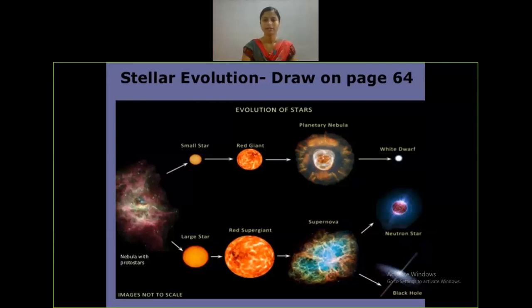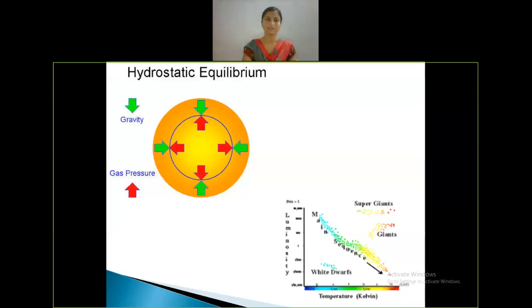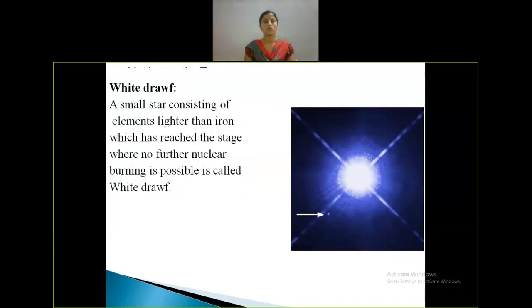The next topic is the white dwarf. A white dwarf is a small star consisting of elements lighter than iron, which has reached the stage where no further nuclear burning is possible. We can see here in the diagram the picture of the white dwarf, the smallest star, consisting of elements lighter than iron.